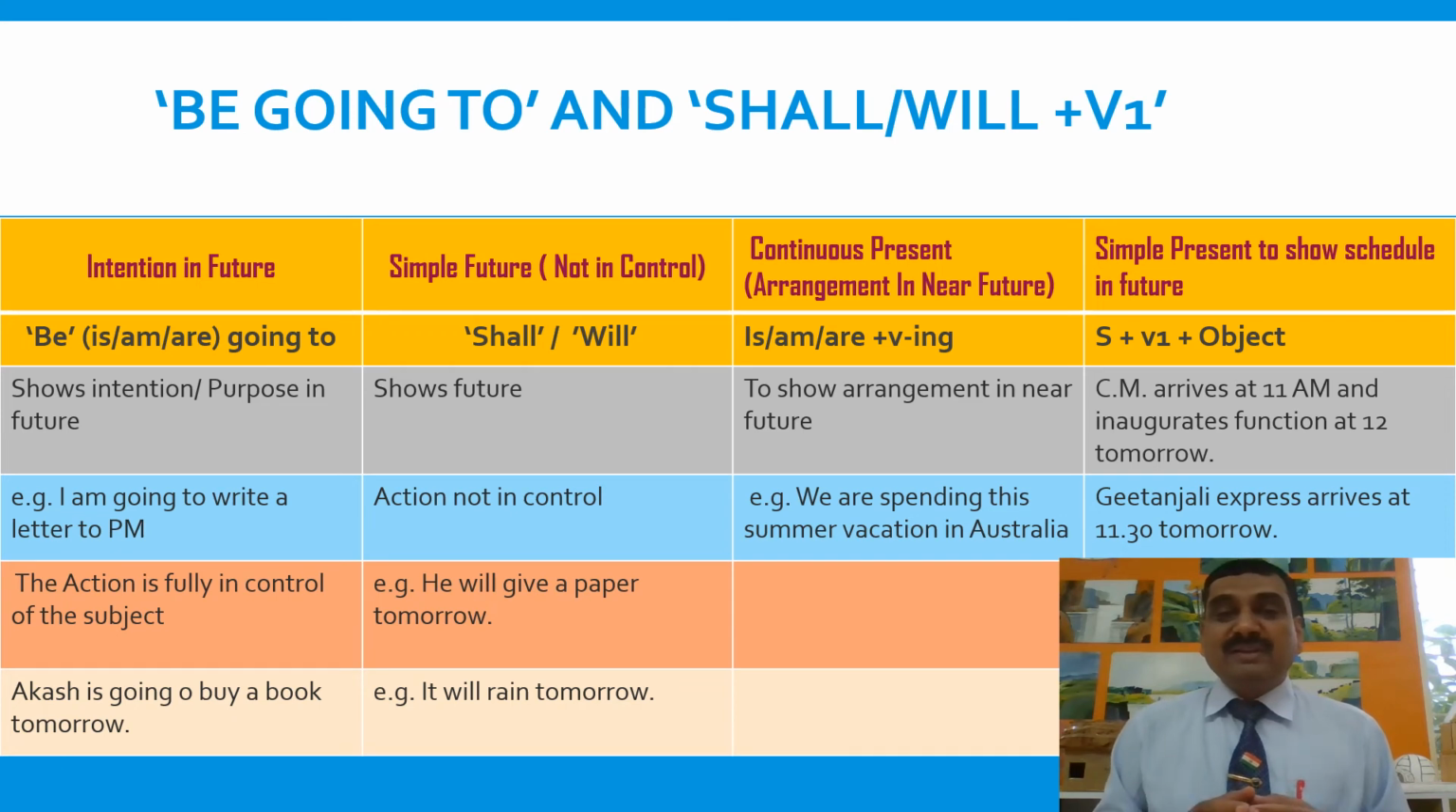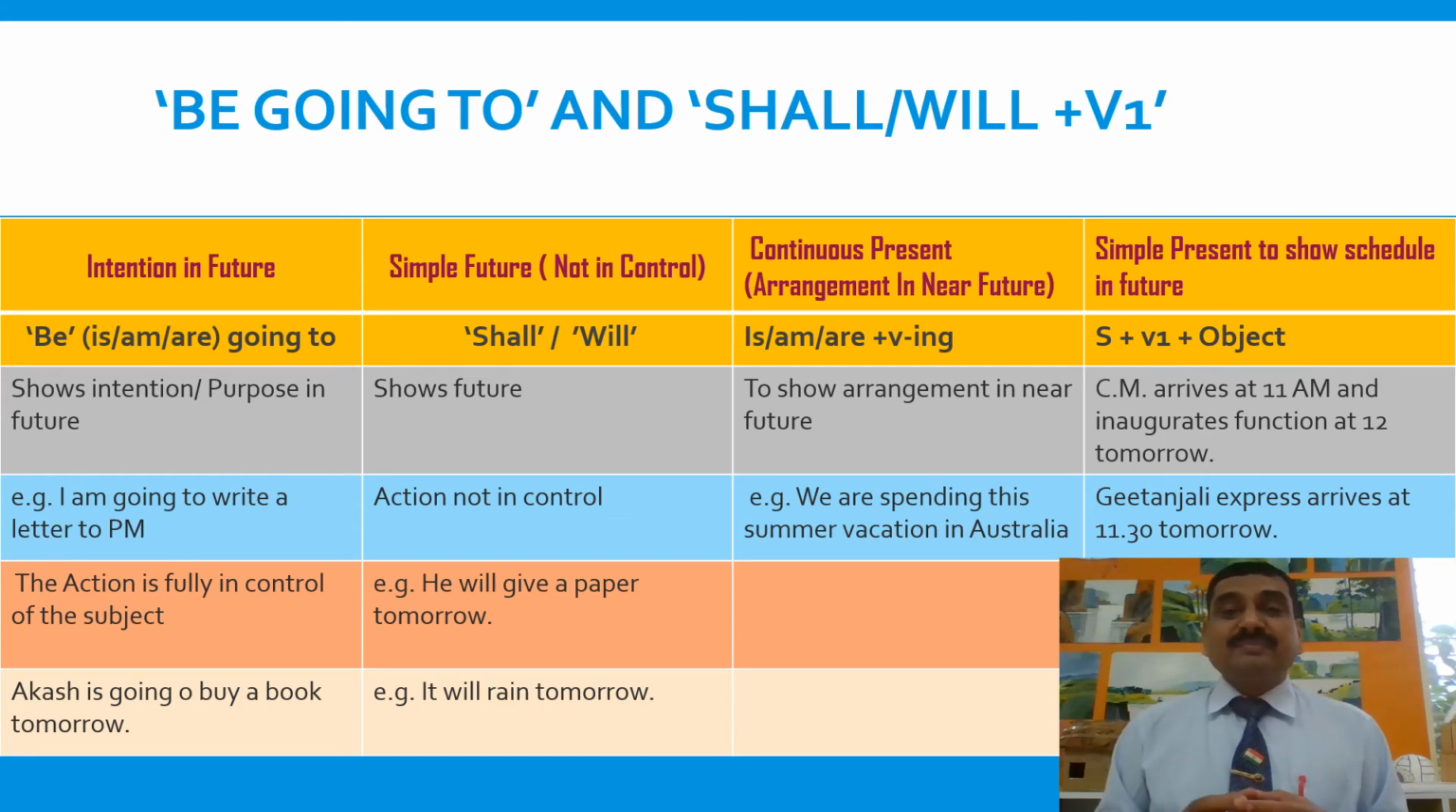For example, we are spending these summer vacations in Australia. So these summer vacations are in future, but we are planning to spend them in Australia. So continuous present may sometimes be used to show arrangement in near future. Simple present can also be used to show schedule in future.